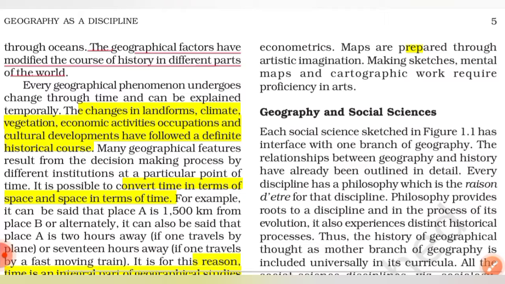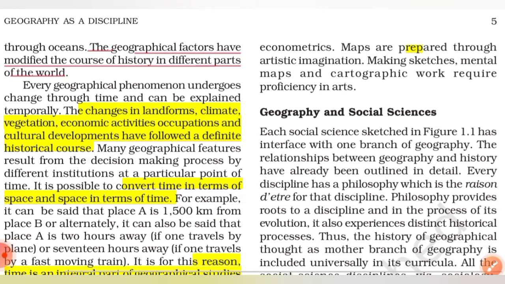If there had not been the ocean route, then the Portuguese would not have come and ruled over India for so many years. So they have molded the route of history. They have modified the course of history. This is just possible because of geography, and many Western countries which are trading with us till today might not have traded with us if there had not been geography.